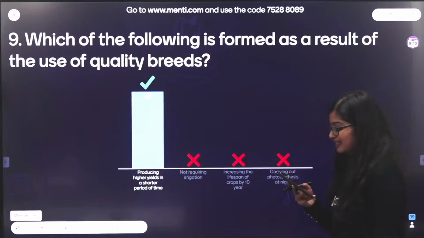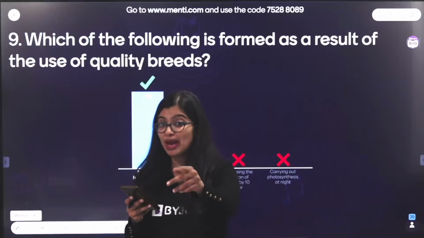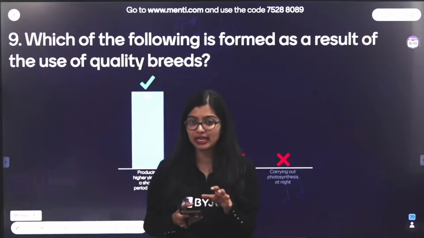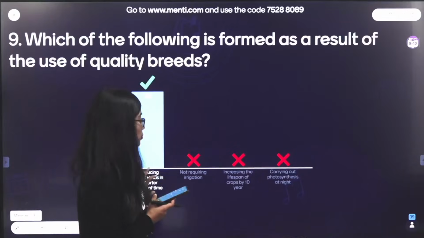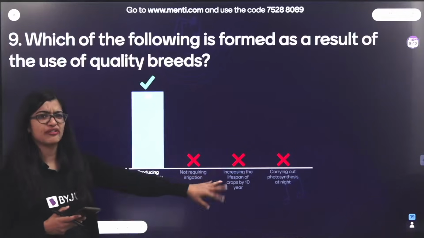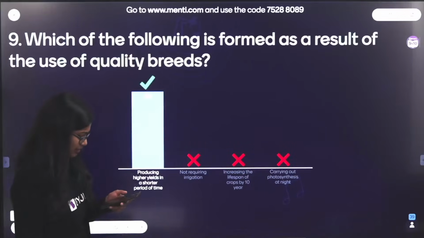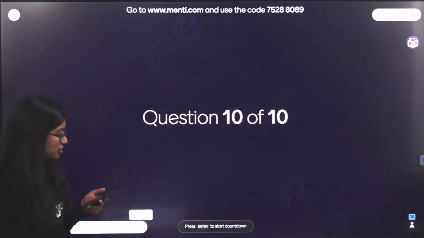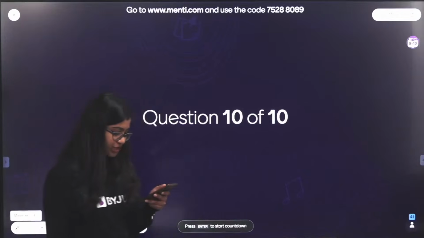Well done, well done. See, now you're able to understand. These are not easy questions. They are a little bit of application, but now you're able to differentiate what is an application in improvement in food resources, and you're able to differentiate with options that don't really make sense to us, right? Yes, all right. Now moving on to the last question for today.